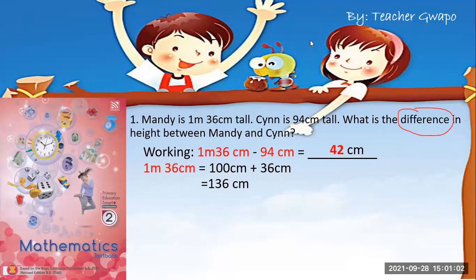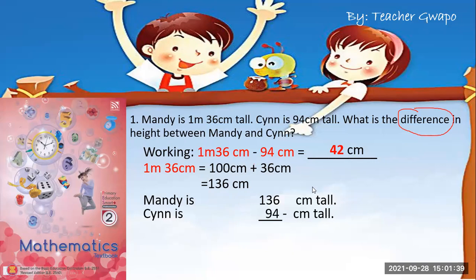Why do we put plus here? Because we need to add 1 m and 36 cm. That's why we have plus here. Now 136 is the total of 1 m and 36 cm. Now we can answer it. Monday is 136 cm, because 1 m and 36 cm is equal to 136 cm. That's why Monday is 136 cm tall.